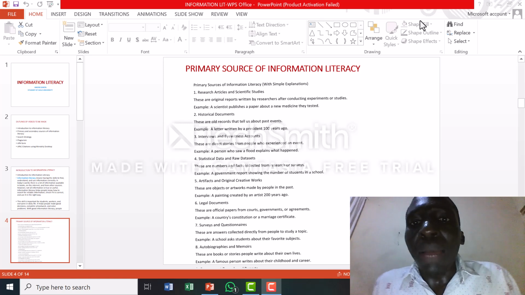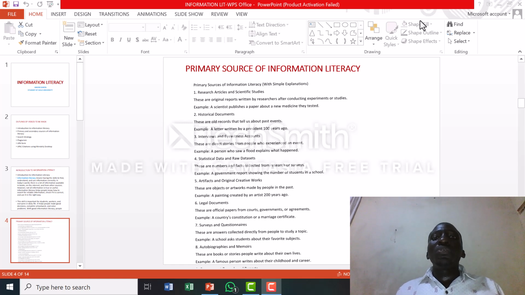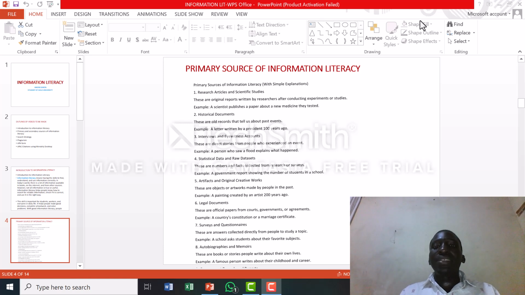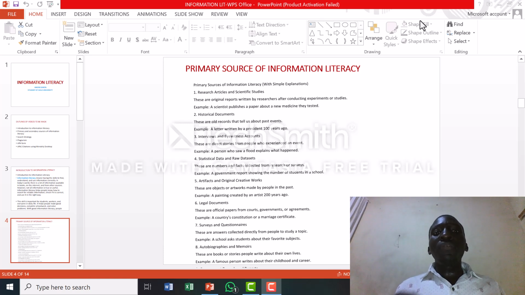However, we are going to look at some examples of primary sources with their explanations. First, we have research. I also told you about research earlier. We have the research article and scientific study.